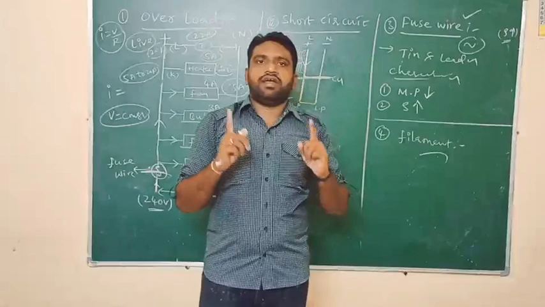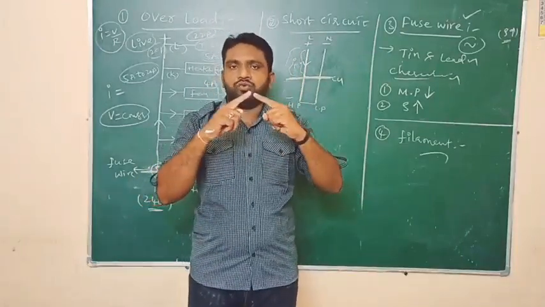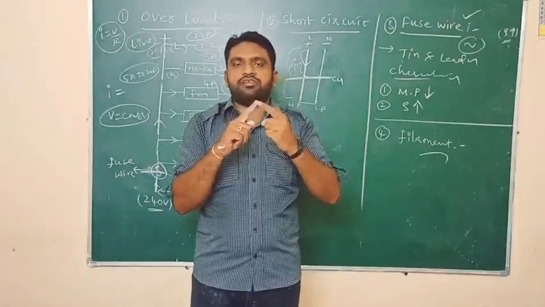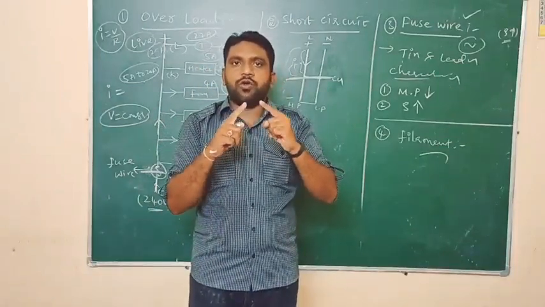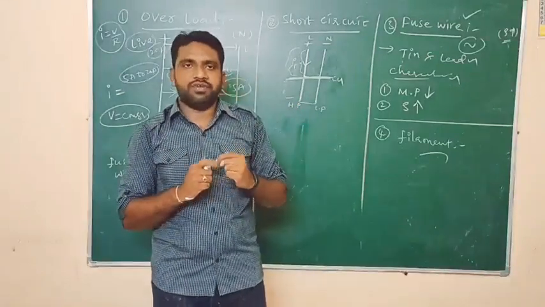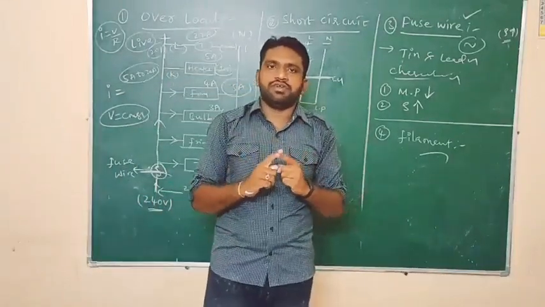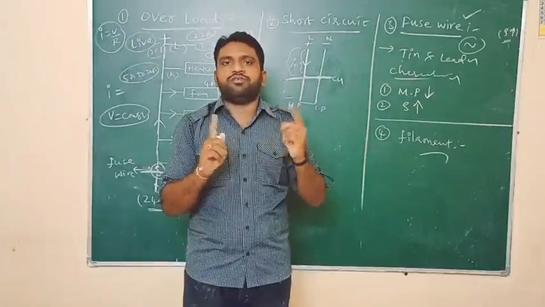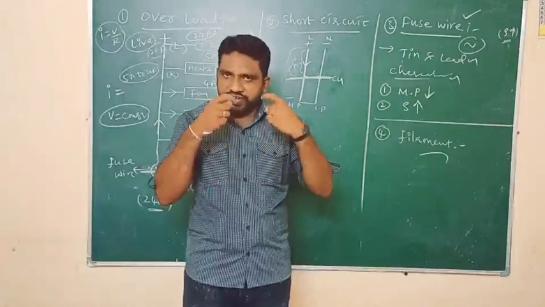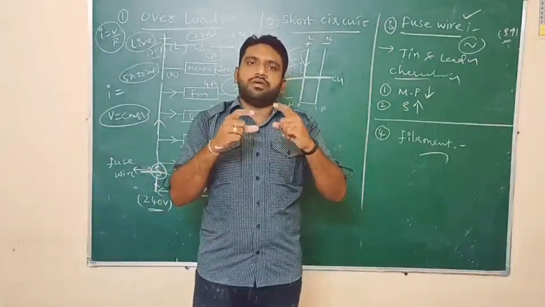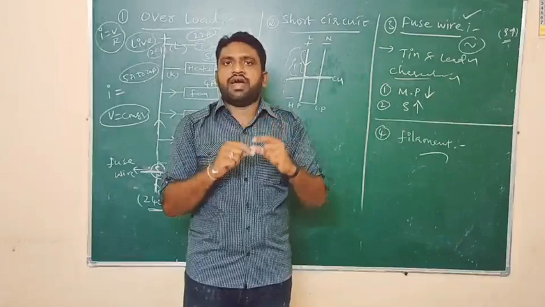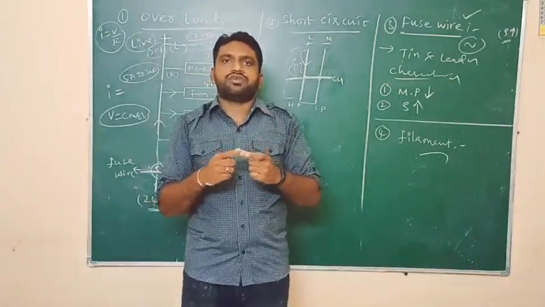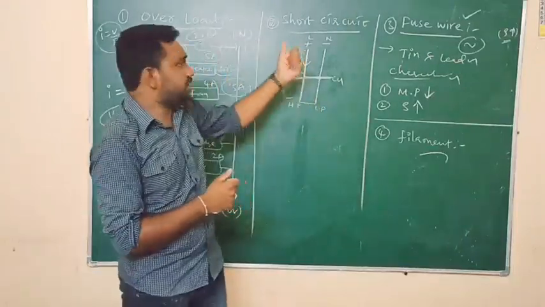Whenever a live wire is in direct contact with the neutral wire due to improper insulation, a large amount of electricity will be transferred between these two wires due to the low resistance path created between them. Due to this excess current, a large amount of electric charge will be transferred between them. And due to this excess current, the wires become hot, and the wires may get damaged and it may cause an explosion also. So this damage is also known as short circuit.